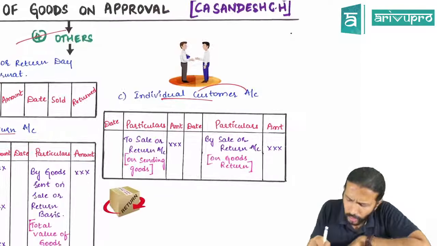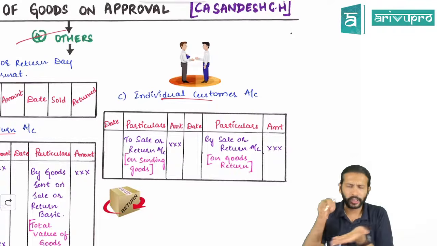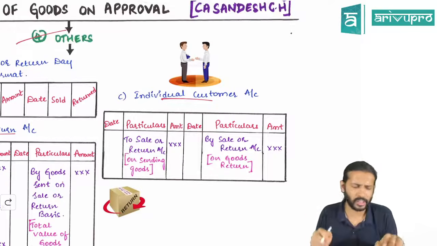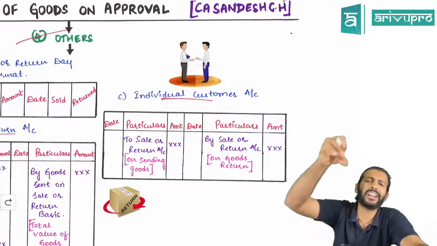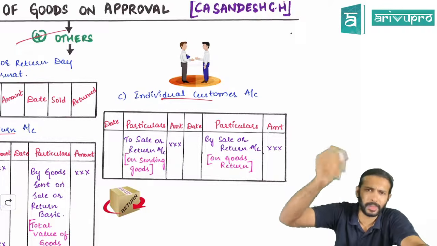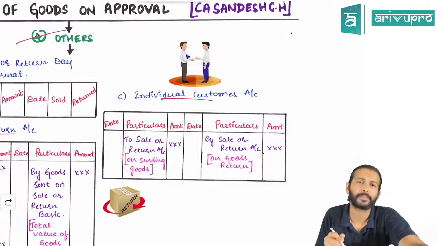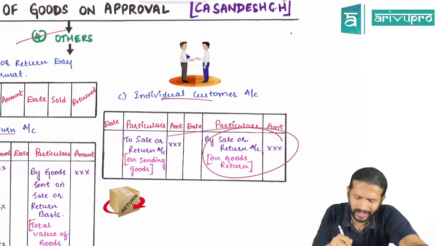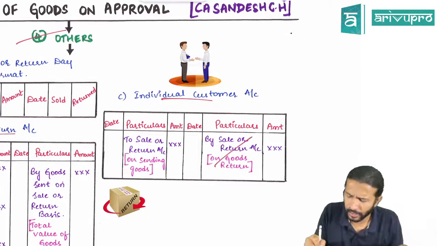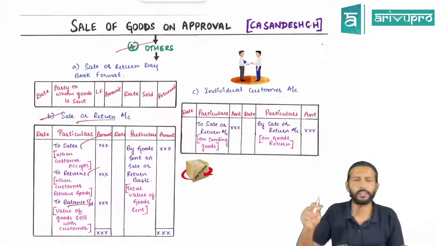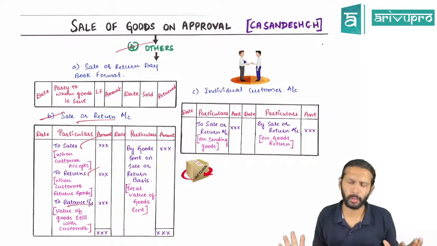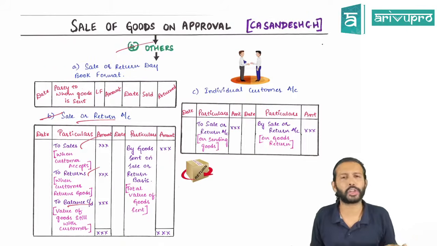Then they can also ask you individual customer account. So under this approach, if you're following in individual customers account, like in one problem we did for P's account, then when you send the goods, the journal entry will be customer account debit to sale or return. If he rejects the goods, then you'll write by sale or return. If he accepts it, nothing will come on the credit side. That's it. Fine? That's all is the funda that we learnt in this particular problem. This was the quick revision on this particular topic.